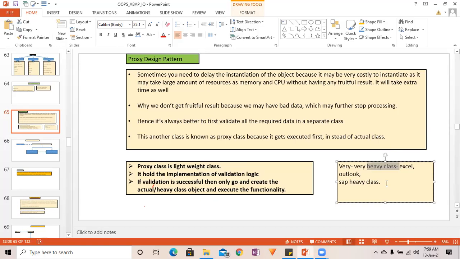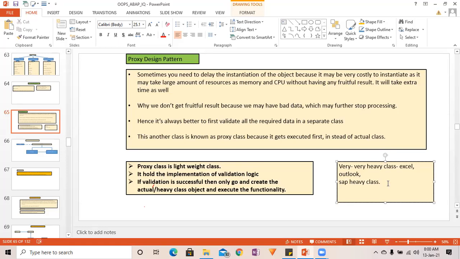Similarly, I'm having the big class. In the big class, somewhere there will be validation, right? And somewhere there will be the actual processing logic, correct? So what I will do is create an image of that class where I will remove the actual processing logic. I will just keep the validation.